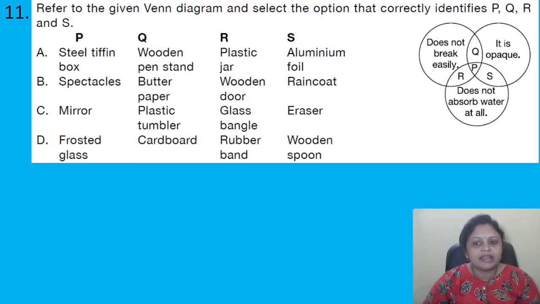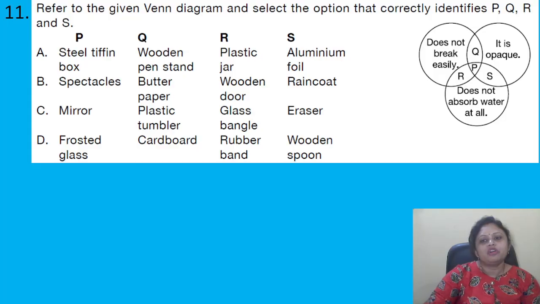Coming to the next question, refer to the given Venn diagram and select the option that correctly identifies P, Q, R and S. The properties are: does not break easily, it is opaque, does not absorb water at all. For P, Q, R, S, the options are A, steel tiffin box, wooden pen stand, plastic jar, aluminium foil. B, spectacles, butter paper, wooden door, raincoat. C, mirror, plastic tumbler, glass bangle, eraser. D, frosted glass, cardboard, rubber band, wooden spoon.